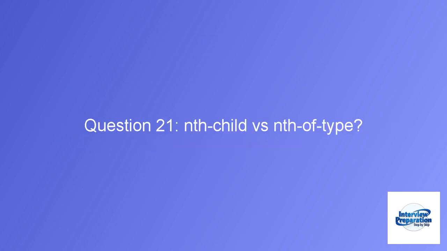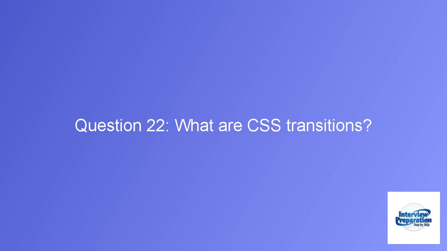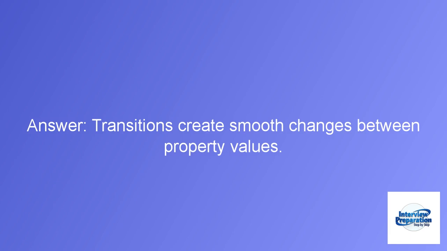Question 21. nth-child versus nth-of-type. Answer: nth-child matches any element, nth-of-type matches specific types. Question 22. What are CSS transitions? Answer: transitions create smooth changes between property values.